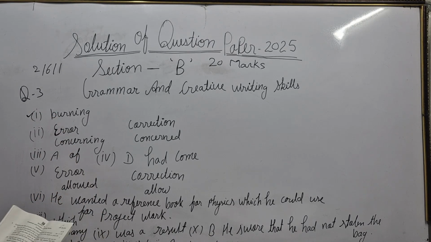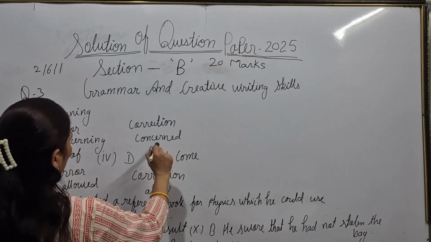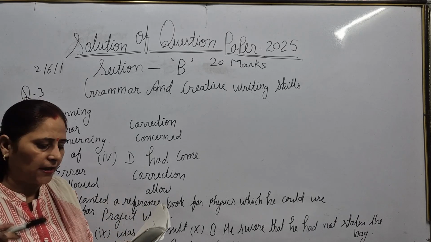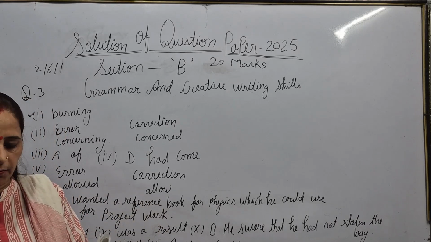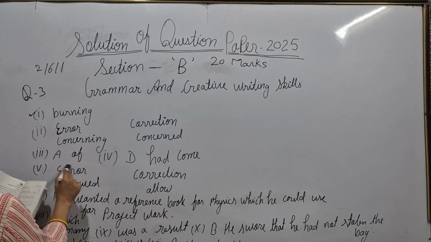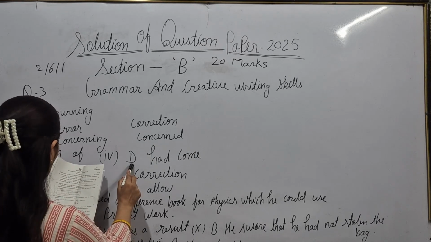Next question, error and correction. Here the error is concerning and the correct word is concern. Next question, complete the given statement by filling the blank with the correct option. A mask is used to hide the identity dash a person. Option A, correct: of a person.